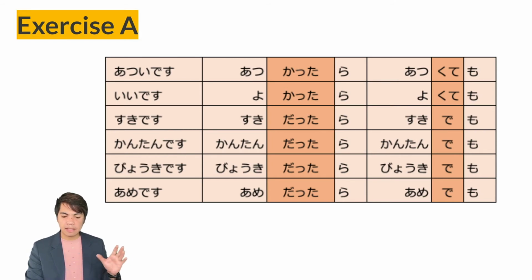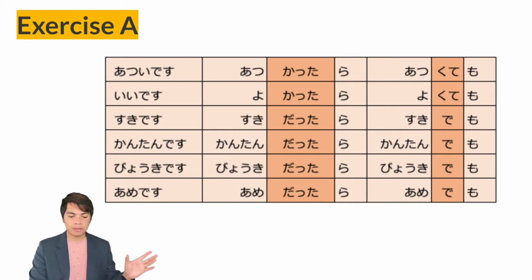Kantan de, kantan demo. And for the nouns, just like the na adjectives, byoki desu, byoki datta, byoki dattara, byoki demo. Ame desu, ame dattara, ame demo. So ame dattara if it rains, ame demo even if it rains.